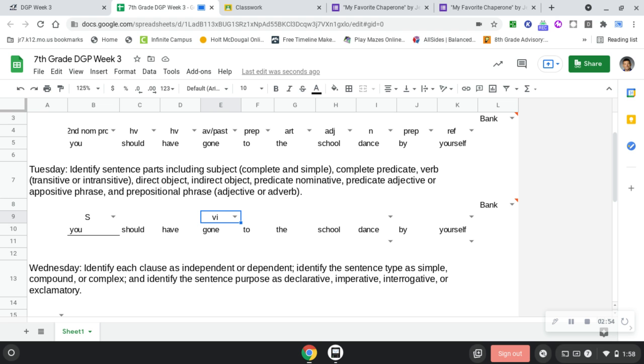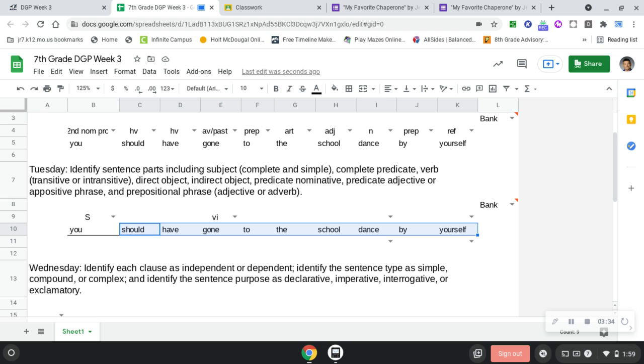So, what is our complete predicate? What is it you is doing in that sentence in its entirety? Just going to the school dance by yourself. It's the rest of that sentence. Remember to highlight everything. You can click on that front box, hold down Shift, and arrow over, or you can click on the first box, hold down Shift, and click on the last box.